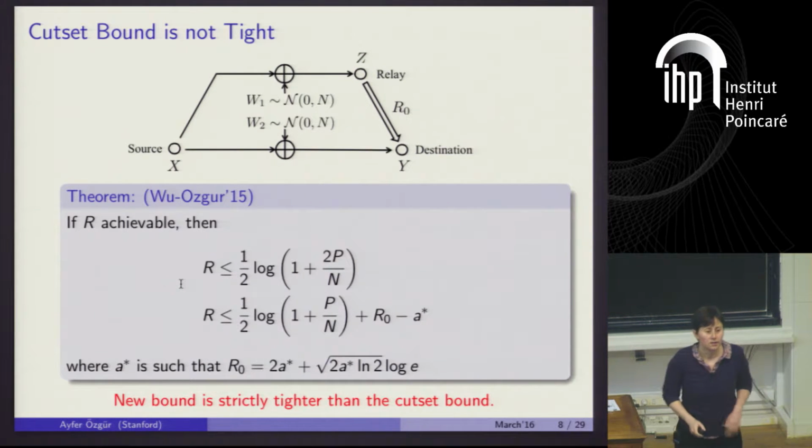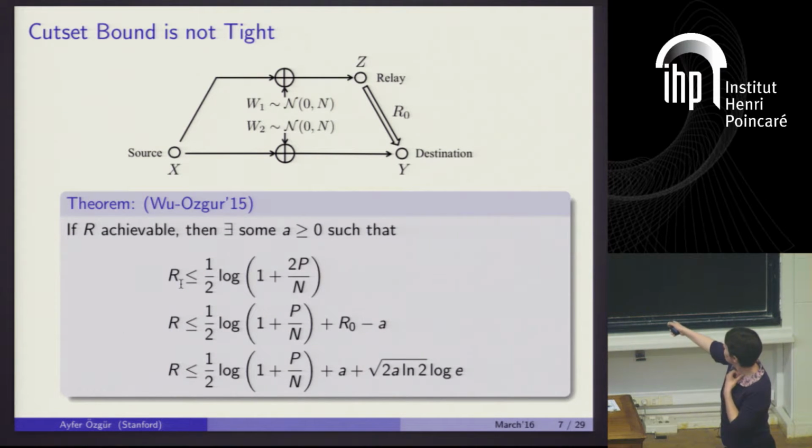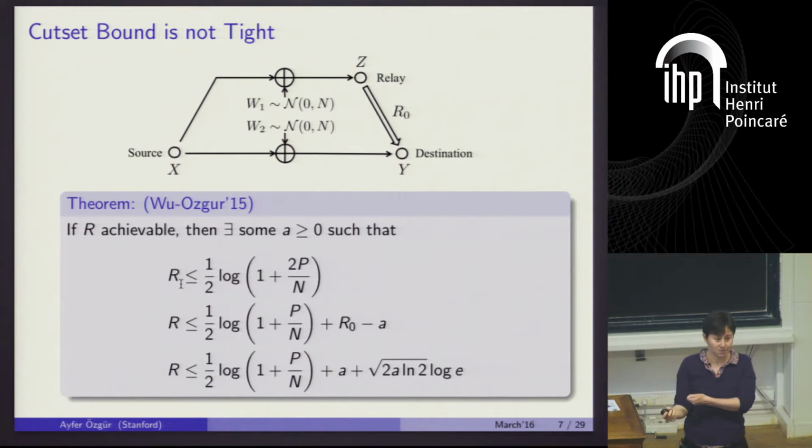Because if A is 0 here, right, and it's 0 here also, this will make the rate smaller than the capacity of this point-to-point channel. So basically, the theorem says that if rate R is achievable, you should be able to find an A such that all these inequalities are satisfied at the same time.